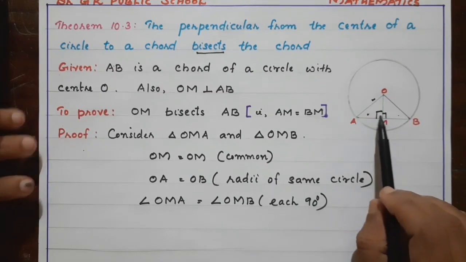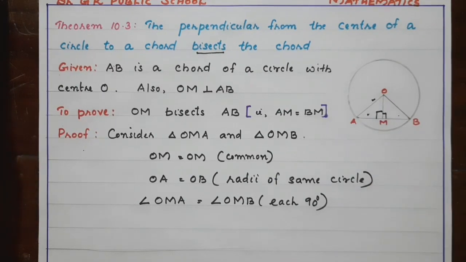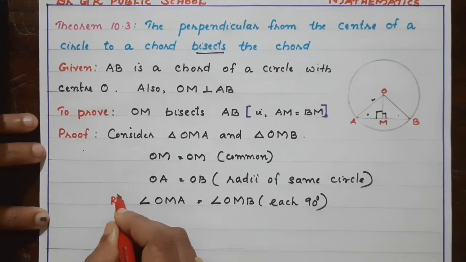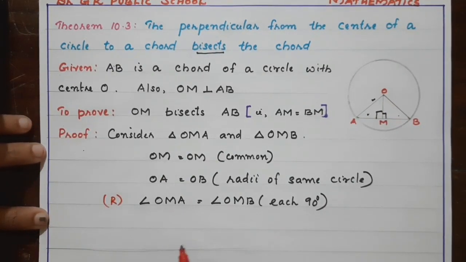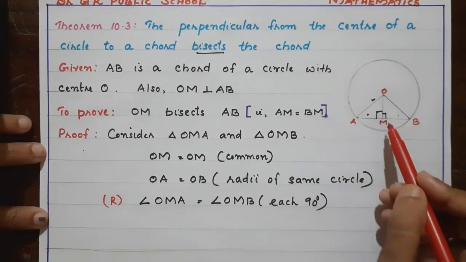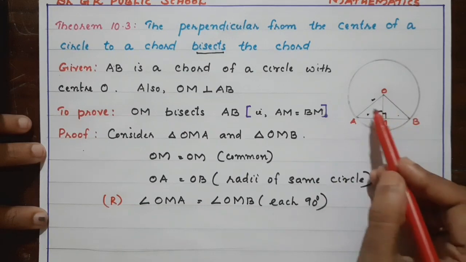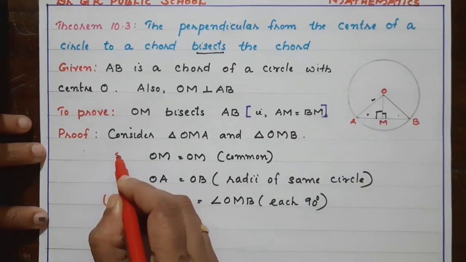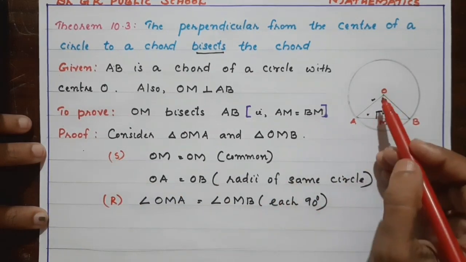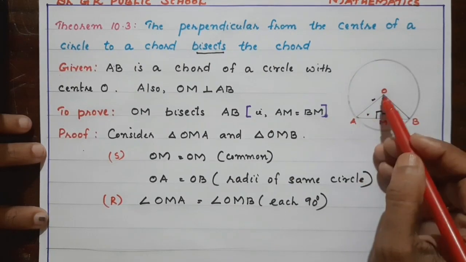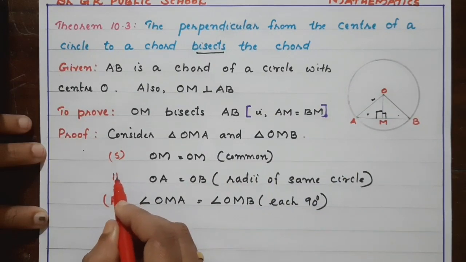Yes, R: we have a right angle. Then OM. OM is a side, isn't it? A side of these two triangles. So we can consider this as the side. Then what about OA of this triangle? This is the 90 degrees, so OA is the hypotenuse, isn't it?